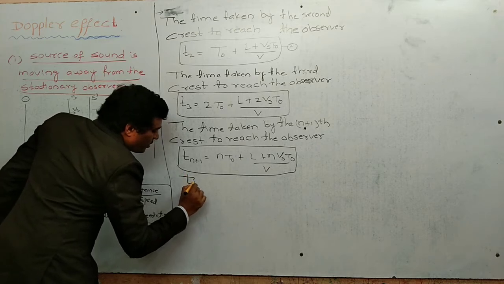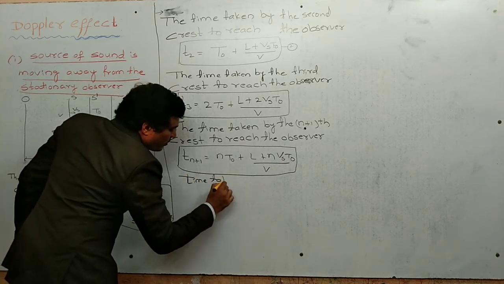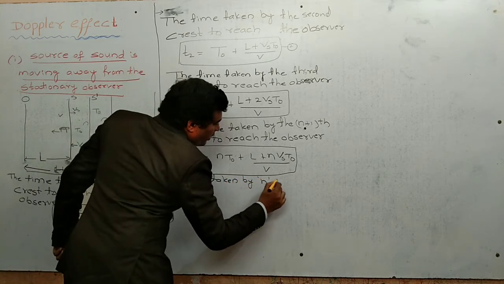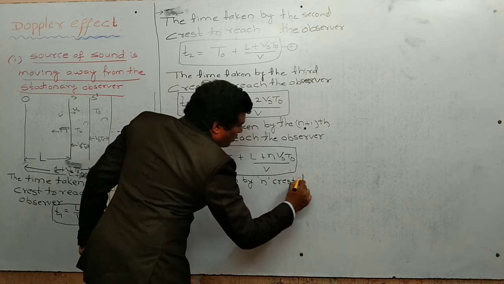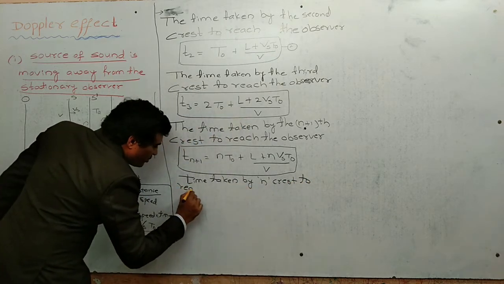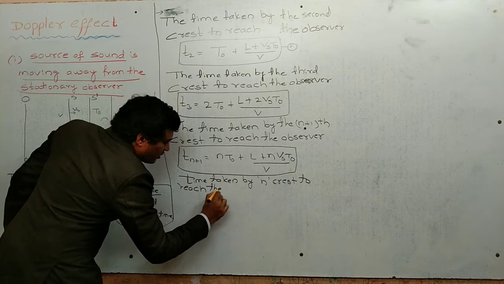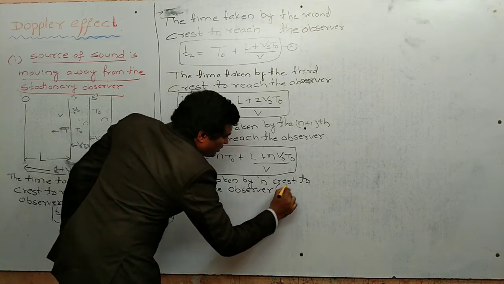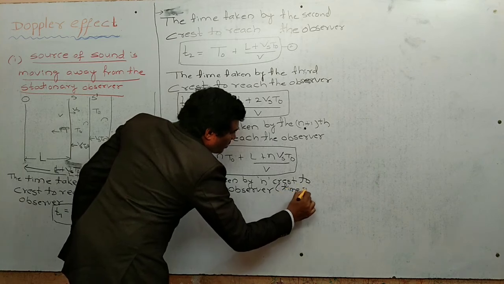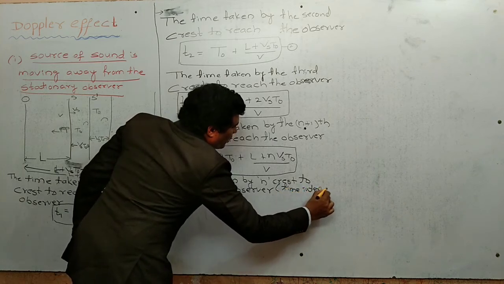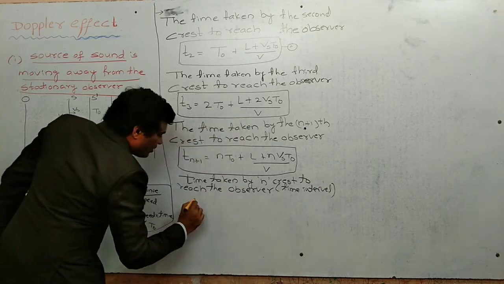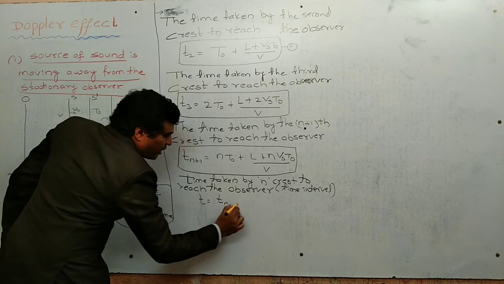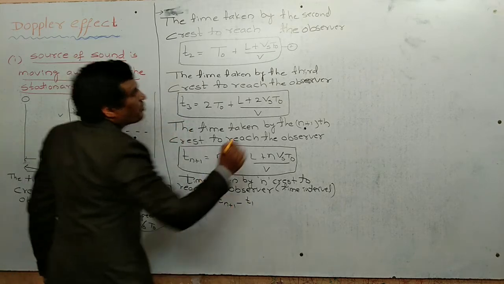The time interval means final time minus initial time: Tn plus 1 minus T1.